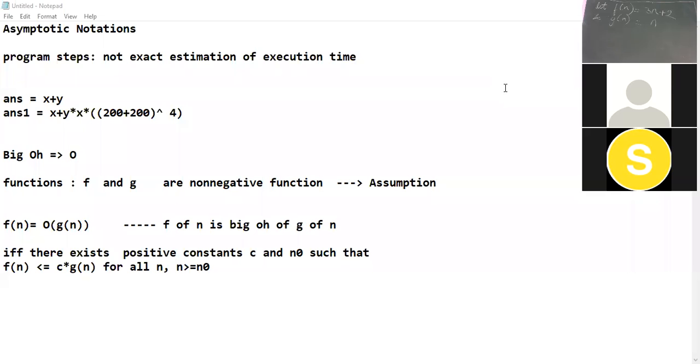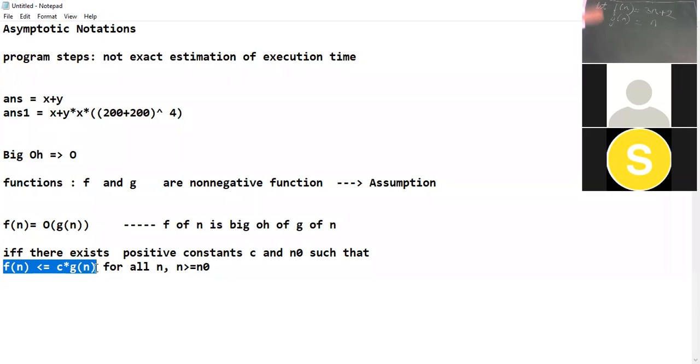Yes. So what does this definition of big O say? That f of n must be less than or equal to some constant into g of n.